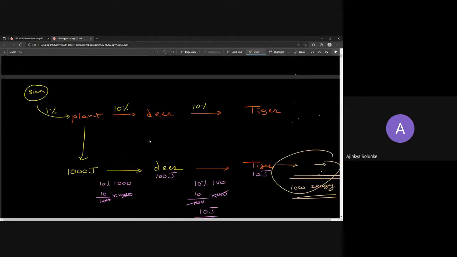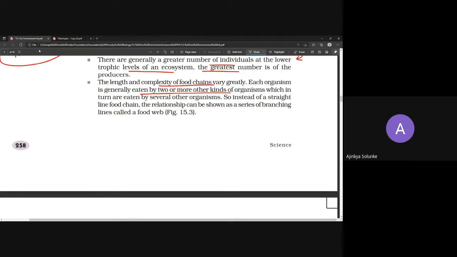Whatever you have written, plant, deer, and tiger, this food chain is wrong, right? Because it is saying that deer is being eaten by tiger, only tiger, which is not correct. Now, whatever we have drawn, the food chain, it's a simple one. Food chain is for what? Simplicity. For simplicity, we have shown only one organism.